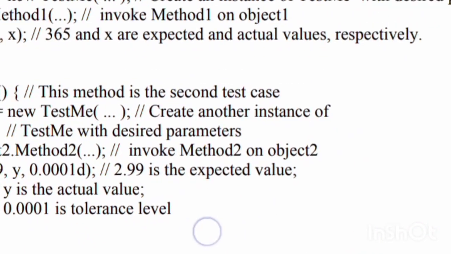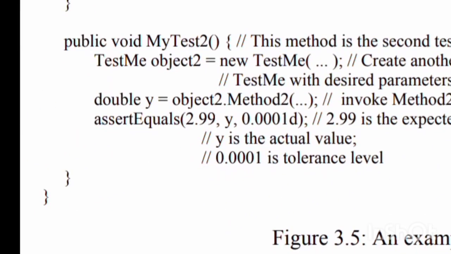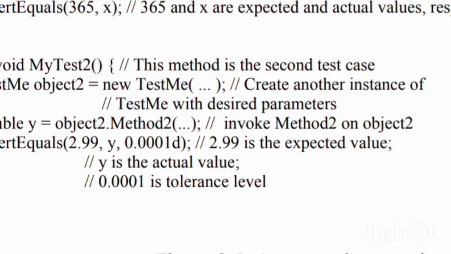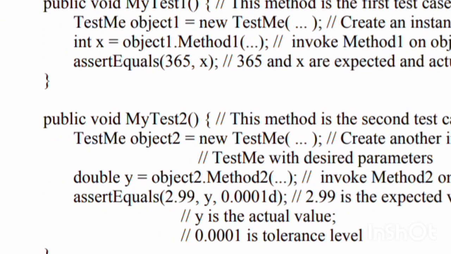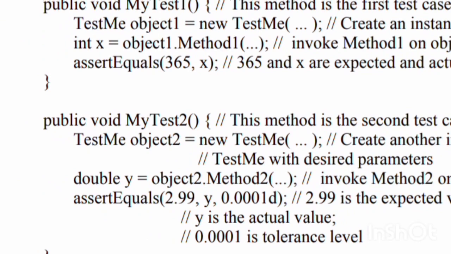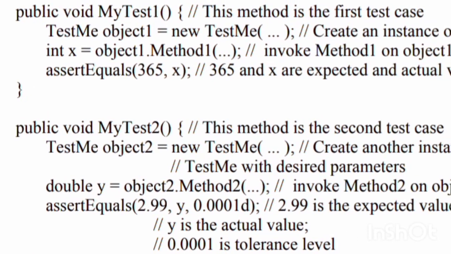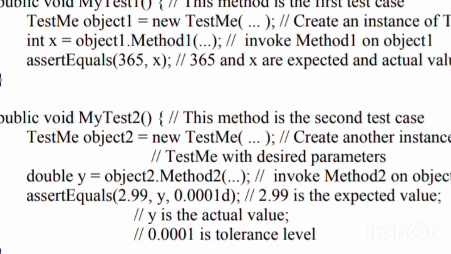JUnit continuation. Here is a programming example test suite. In that we have the import statements. Public class MyTestSuite extends TestCase. Here the code is written in public void myTestCase2. This method is the second test case and the previous method is the first test case.